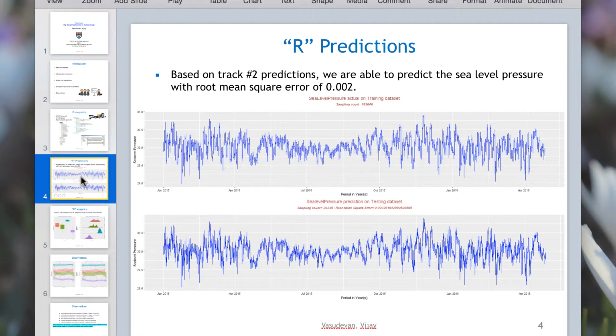The data that I've taken as actual data is here on the first graph, and the prediction data is on the second graph here. If you see the differences between these two, they are pretty close. The root mean square error is 0.002.